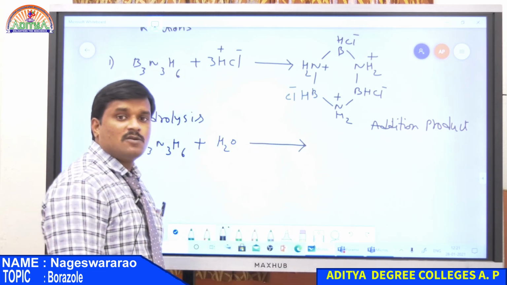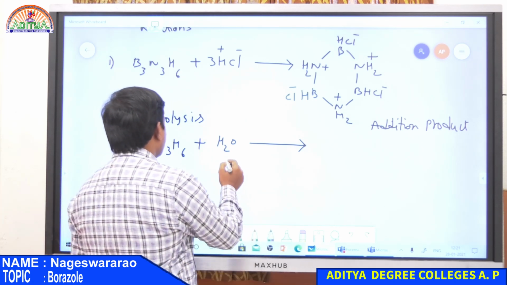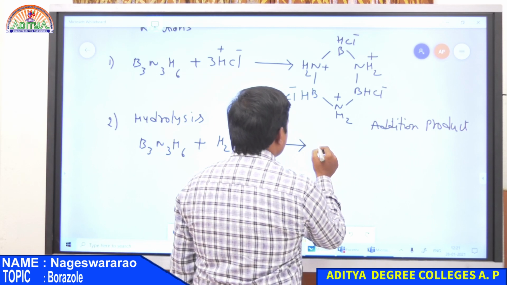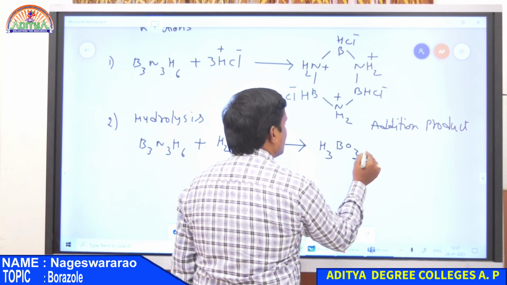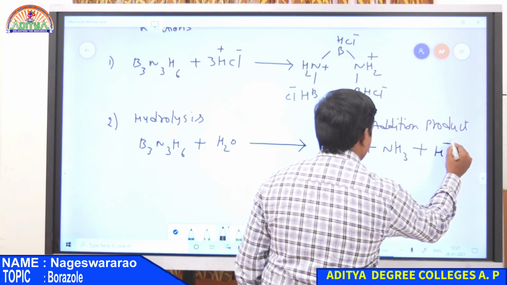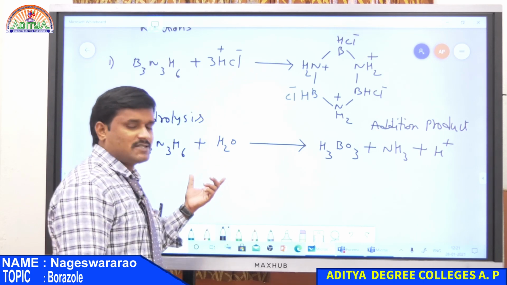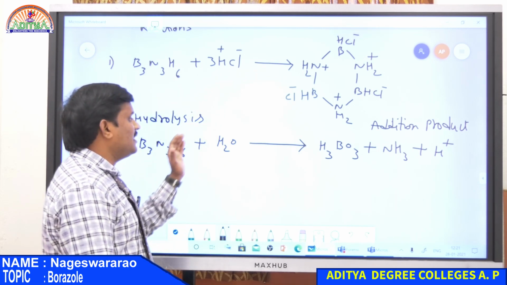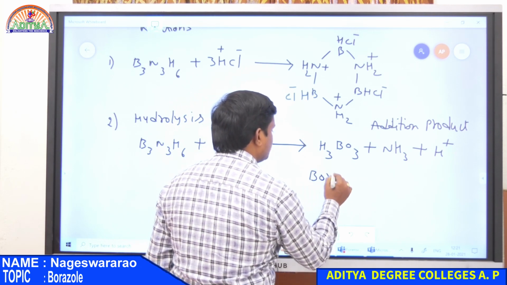So decomposition of borazole takes place through hydrolysis. Addition of water to borazole gives boric acid, H3BO3, along with NH3 and H plus ions. Therefore borazole easily decomposes into boric acid. This is boric acid.